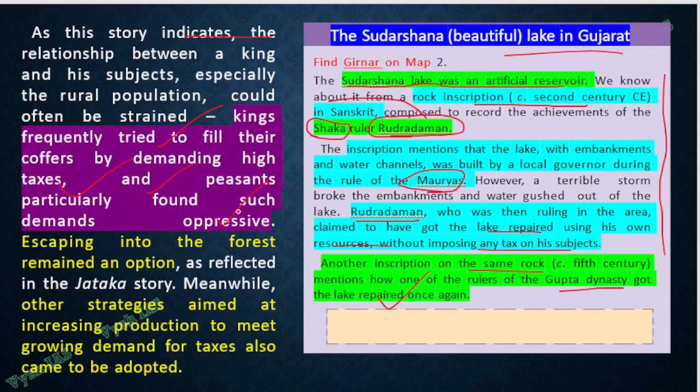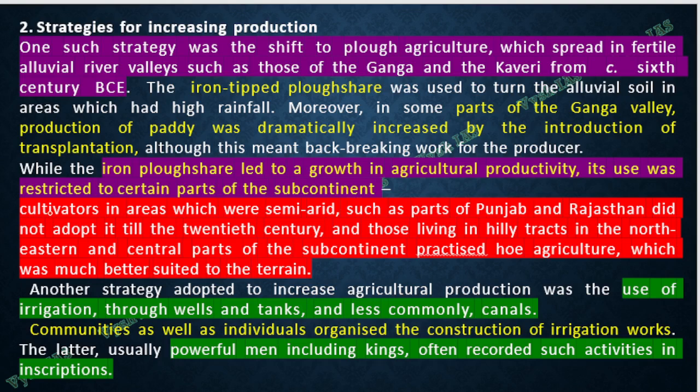Now all this I told you, wherever resources are required, from the forest or somehow, there will be many strategies. Either tax the people too much or try to increase the production, so that the tax also will come or other revenues and materials also will come. So what are the different strategies? Whatever is highlighted, just try to read through it, especially the one in red.